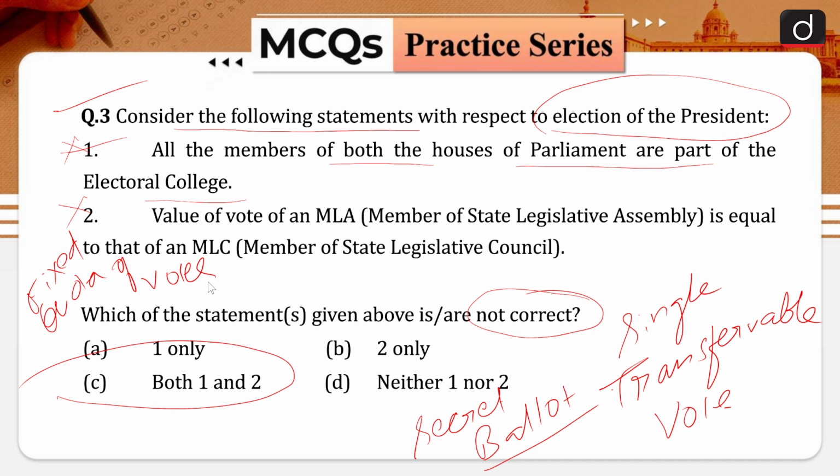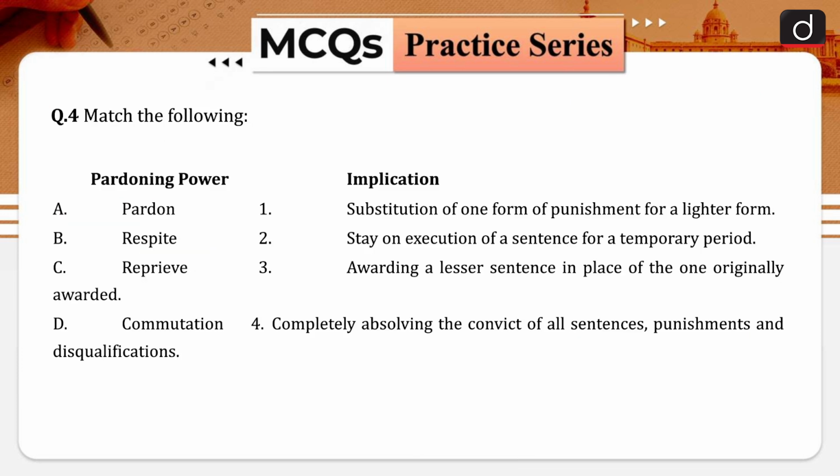So, in this way, the president is deemed to be the representative of the Republic of India as a whole, along with the representative of people in the different states, and therefore your option C, that is both 1 and 2, is the correct answer for this question, because both of these statements are incorrect in nature. Moving forward to the next question of our today's discussion.